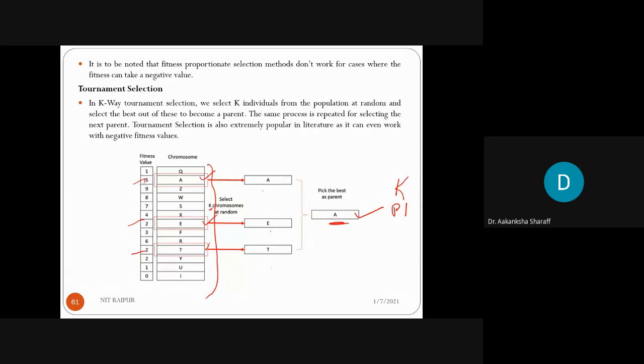Now for the second parent, we will again perform the same function: we choose three chromosomes randomly, and then we pick the best one as the parent, the one with the highest fitness value. So this is the motive behind tournament selection.